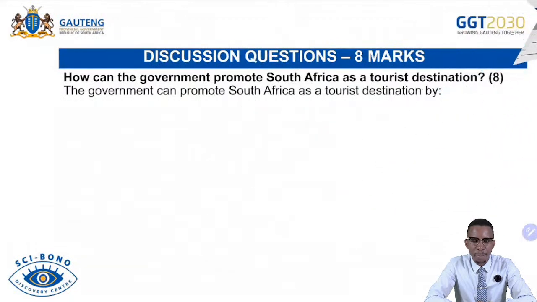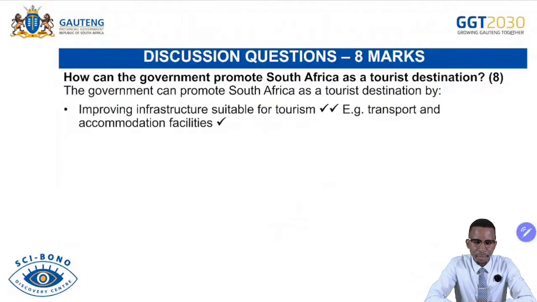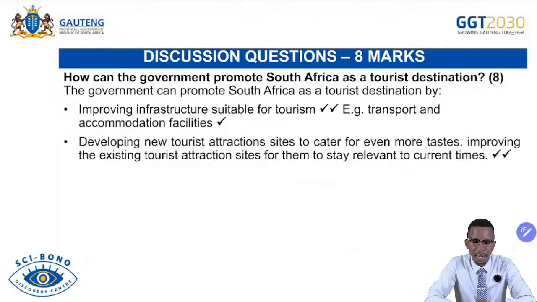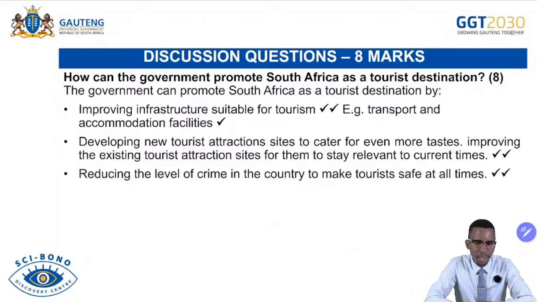How can the government promote South Africa as a tourist destination? Improving infrastructure suitable for tourism, e.g. transport and accommodation facilities, can help a lot. Developing new tourist attraction sites to cater for even more tourists, and improving the existing tourist attraction sites for them to stay relevant to current times. Reducing the level of crime in the country to make tourists safe at all times.